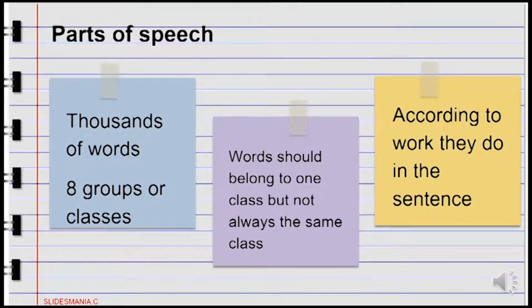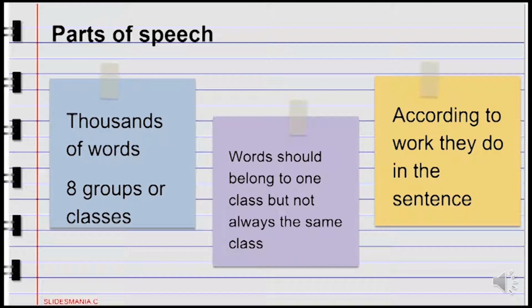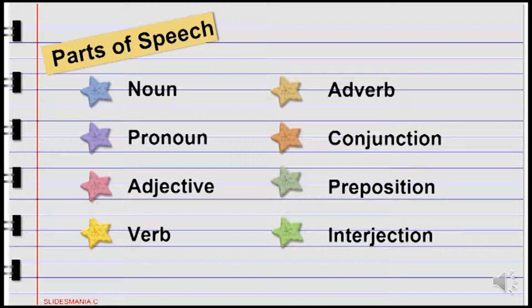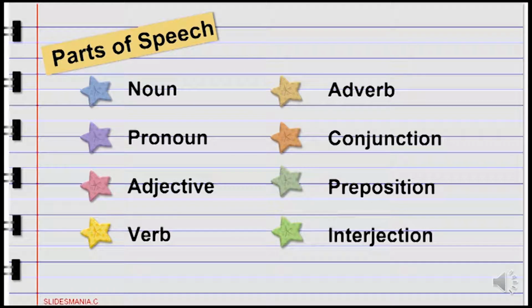So we can say that words are divided into different kinds of classes according to their use, that is, according to the work they do in the sentence. Thus, the speech can be divided into 8 distinctive parts, which are called parts of speech. They are noun, pronoun, adjective, verb, adverb, preposition, conjunction, and interjection.